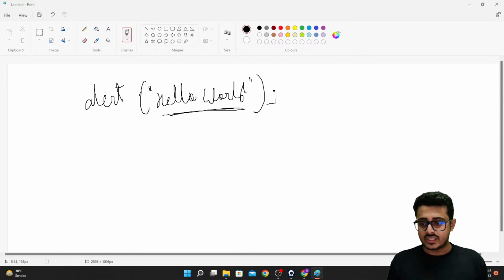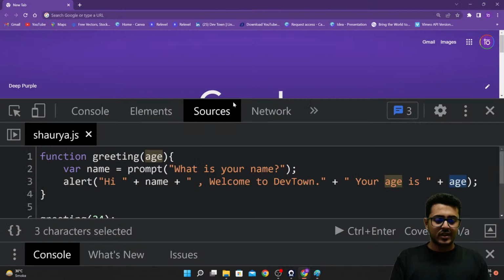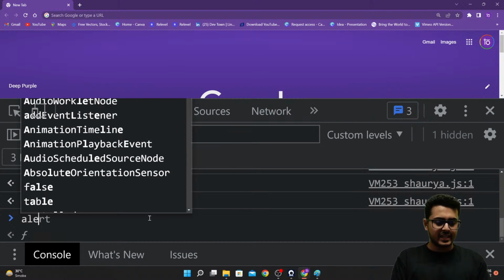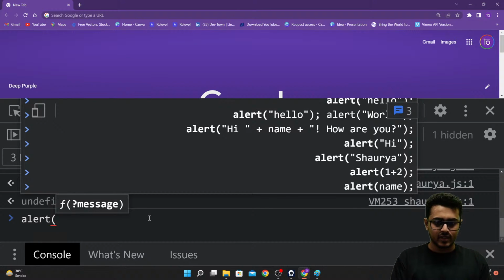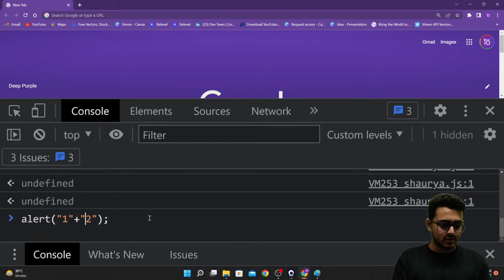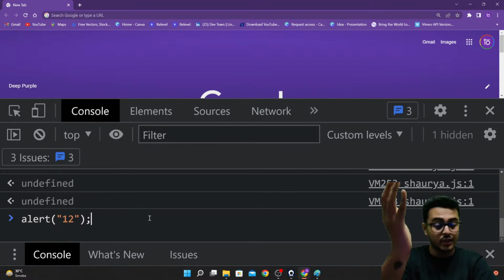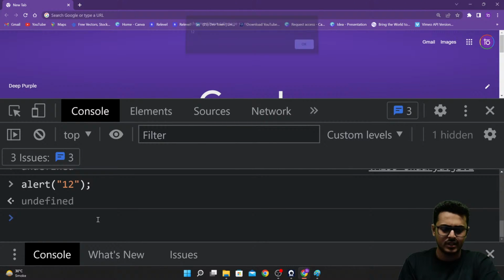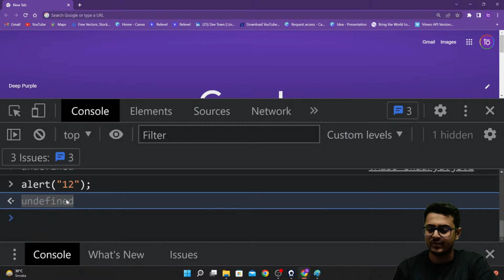Because nothing was returned back to us whenever we were running our alert function. Let's assume we run alert 12. We are creating a particular function, alert 12, where 12 is our parameter, the input that we are giving right over here. As soon as I press enter, we get the notification, but we get undefined inside of the console.